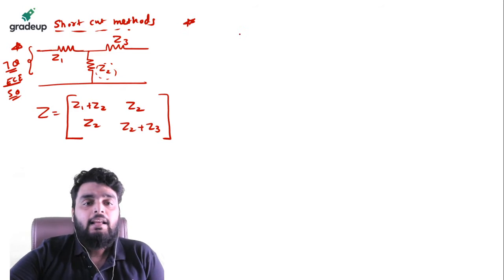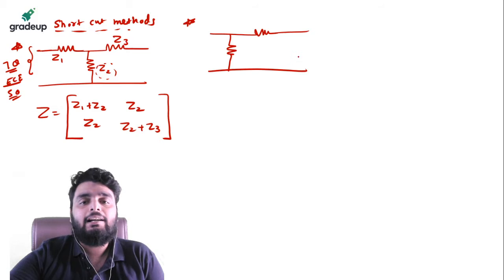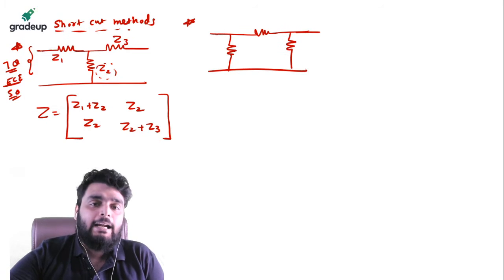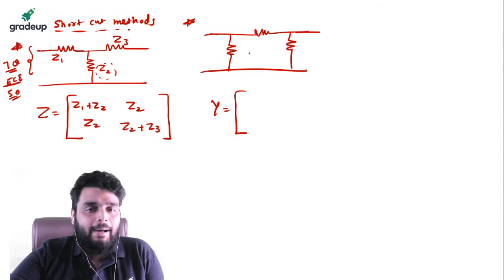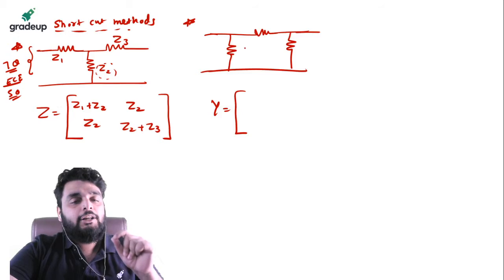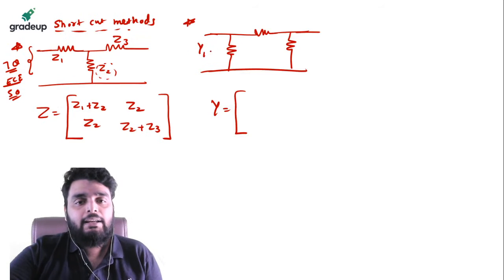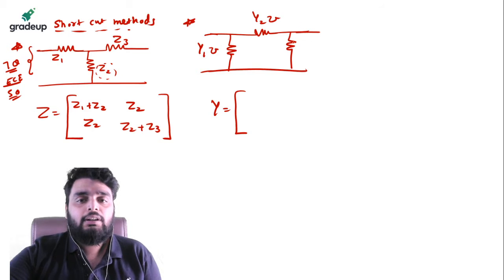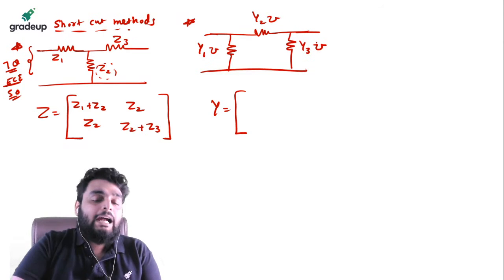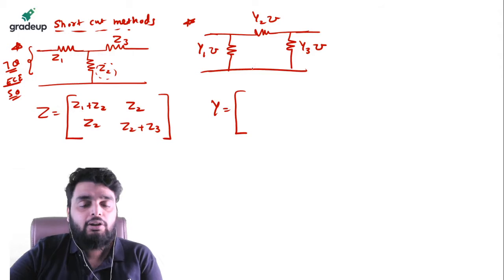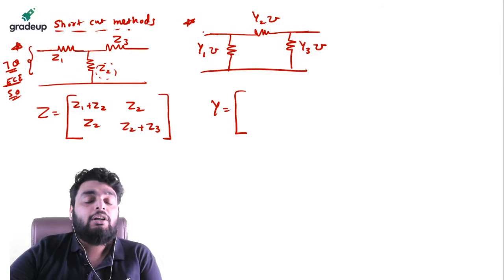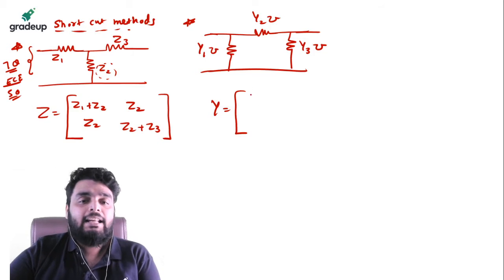Next shortcut, if you have a pi network, or I can say delta network. Now to find in a pi network, again there is a shortcut, but the shortcut is for the Y parameter. So listen very carefully. Whenever you have a delta network or a pi network, convert each impedance into an admittance form. This will be Y1 ohm, this will be Y2 ohm, this will be Y3 ohm. And after that only you can apply the shortcut. Remember, whenever you got a delta network or pi network, convert each impedance into admittance form and then apply the shortcut.